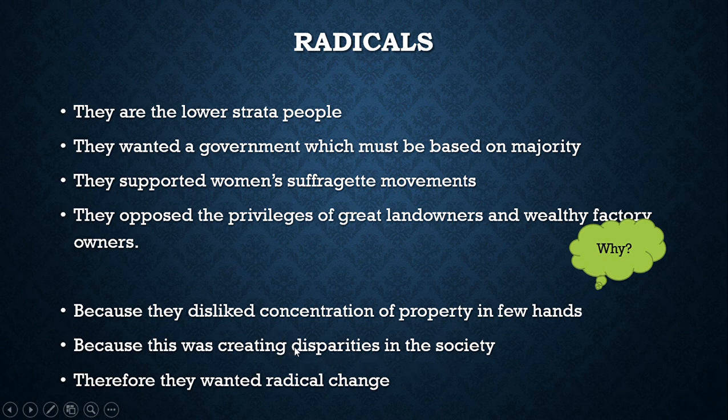Disparities means rich will become richer, poor will become poorer. So when there is concentration of property in few hands, there will be disparities. Therefore, they wanted radical change.